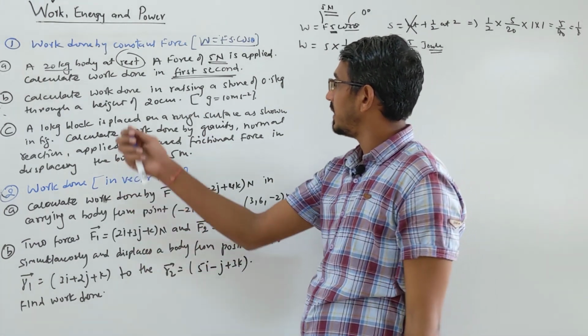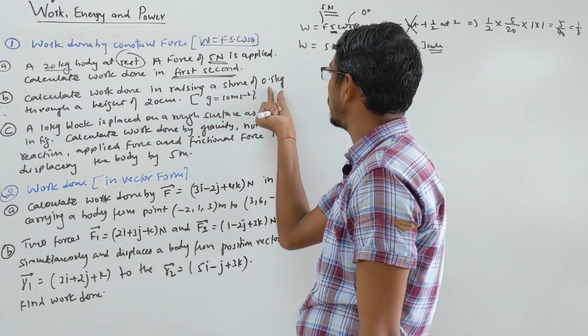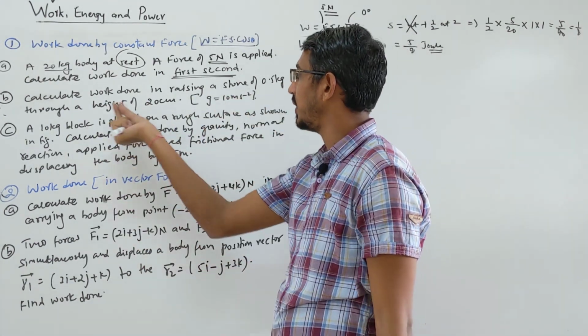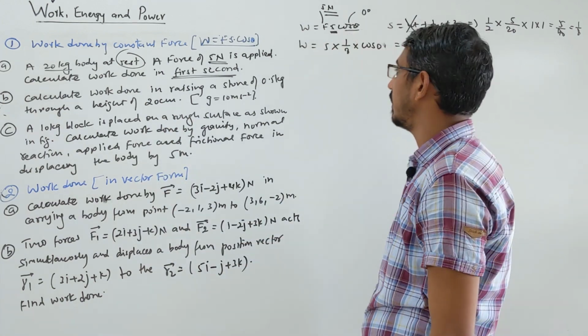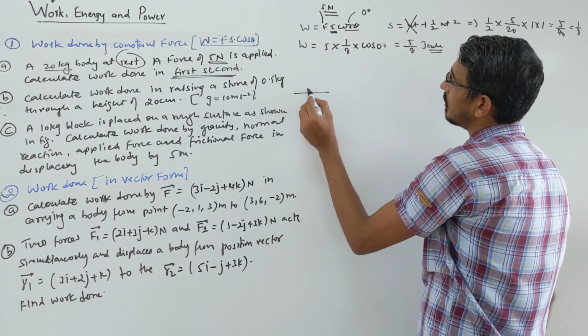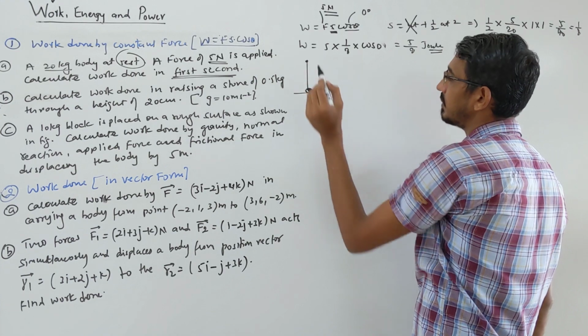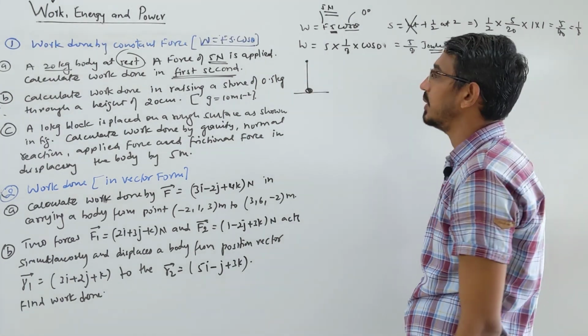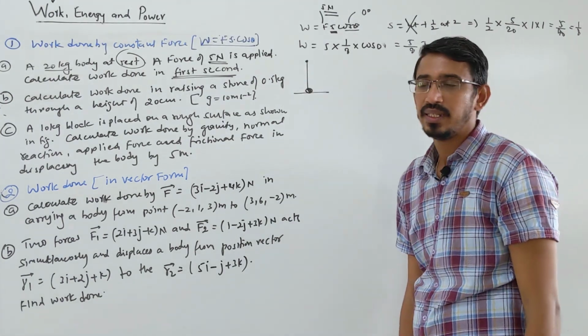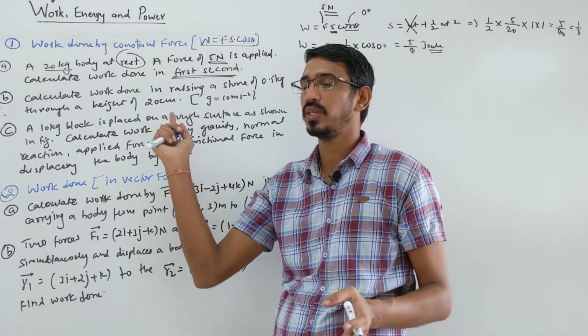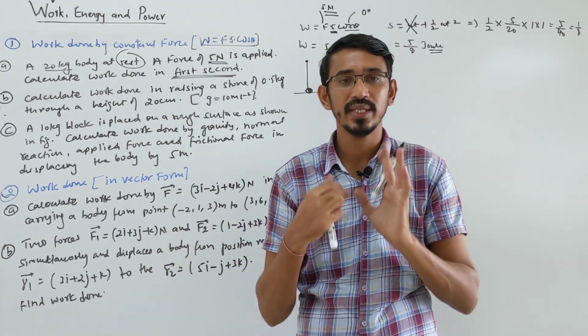Calculate the work done raising a stone of mass 0.5 kg through a height of 20 centimeter. You want to take a stone from the ground to some height, correct? So they are asking what is the work done by us. Here they can ask what is the work done by gravity, or work done by us. They are asking this question.